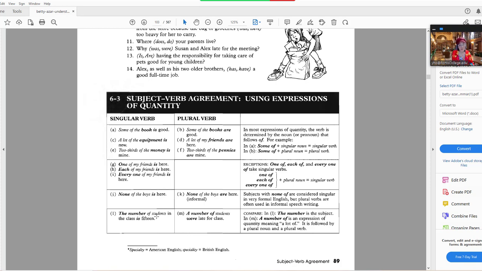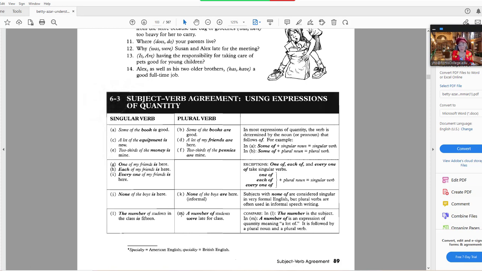The number of students in the class is 15. Okay, of students is not the subject. So here, the number is the subject of the sentence, okay? And that is why the number is a singular subject, which takes the singular verb is. In other words, one number, the number. Whereas a number of students, a number of means many in English. So notice the number just means one number, okay?